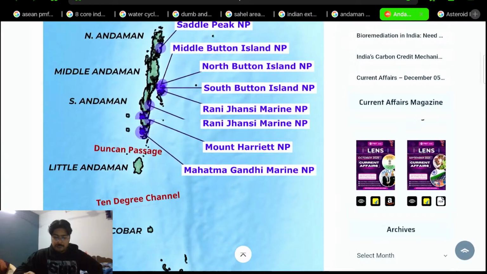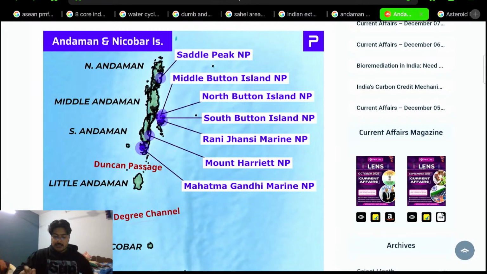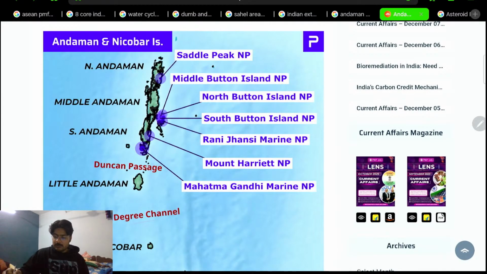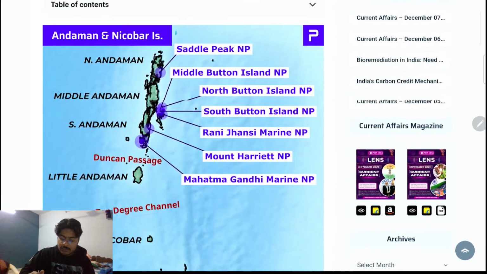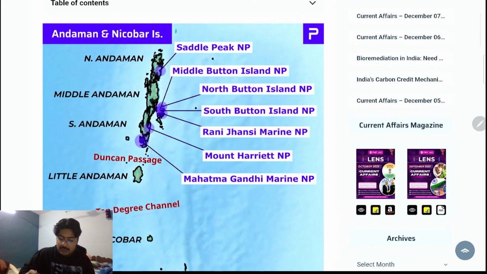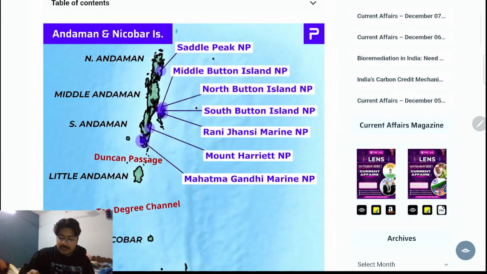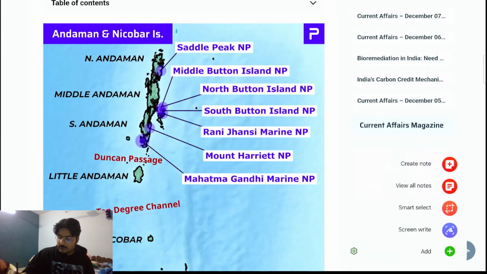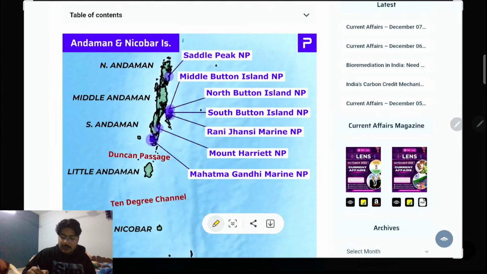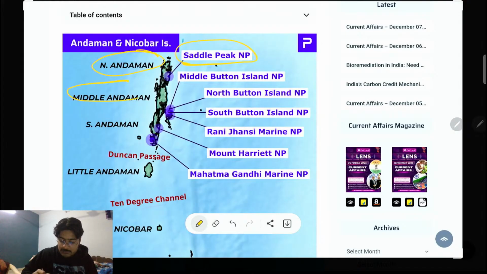Now from here you may also understand that in the North Andaman you have Saddle Peak. Can you see the Saddle Peak? The Saddle Peak is there in the North Andaman. My stylus is not working here. Wait a minute. So Saddle Peak is there in the North Andaman. So we have North Andaman, Middle Andaman, and South Andaman.